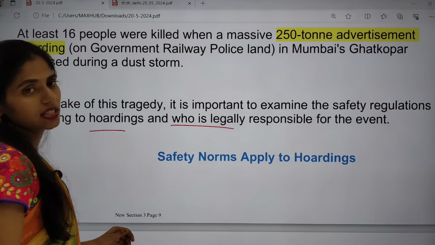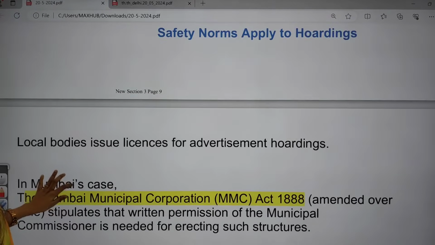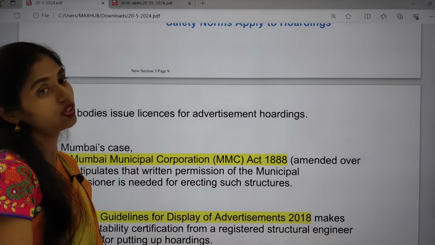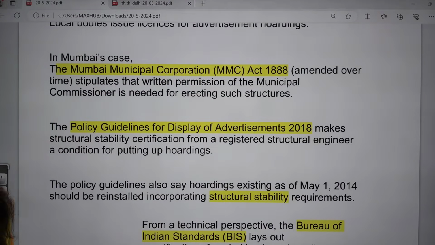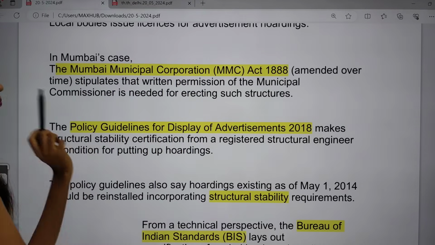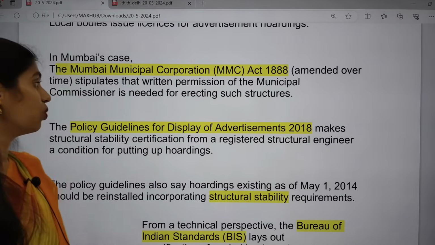Who is legally responsible for this event? What are the safety norms which apply to these hoardings? Local bodies give permission for advertisement hoardings. In Mumbai we have the Mumbai Municipal Corporation Act, which requires the permission of the municipal commissioner. It is very important for erecting such hoardings.